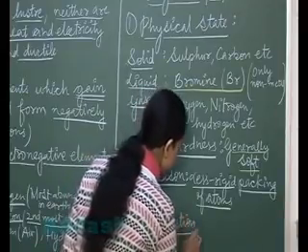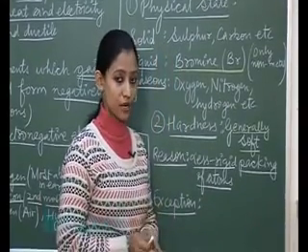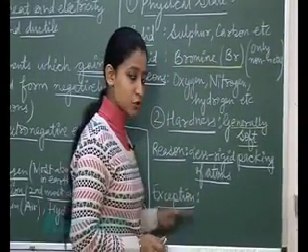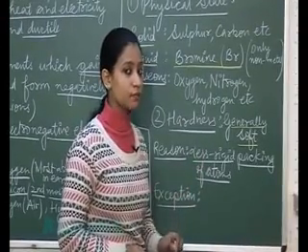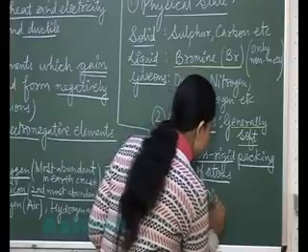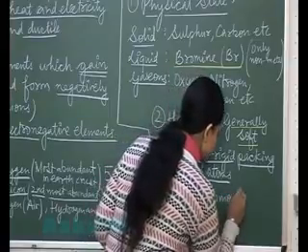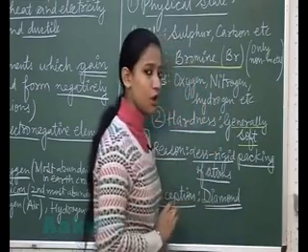The bond which is formed between two non-metals is known as a covalent bond. And when we have to talk about the exception to the softness of the non-metals, then a very good example is diamond. Diamond is an allotrope of carbon. What are allotropes?